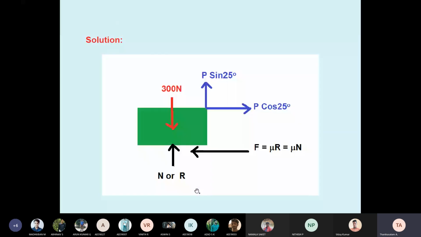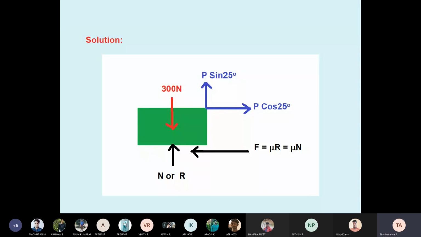Just imagine, see the diagram. What have we done? We drew a proper free body diagram. Then we applied the equilibrium equations: summation of Fx equal to 0, or summation of horizontal forces equal to 0, then summation of vertical forces equal to 0. I always mention the other name because some books use summation Fx, summation Fy, but in RS Khurmi they follow summation of H, meaning summation of horizontal forces.